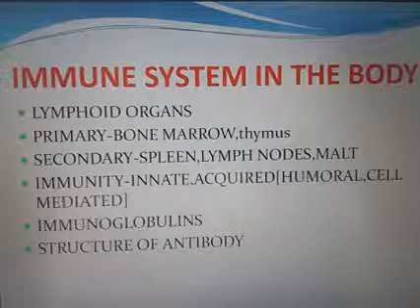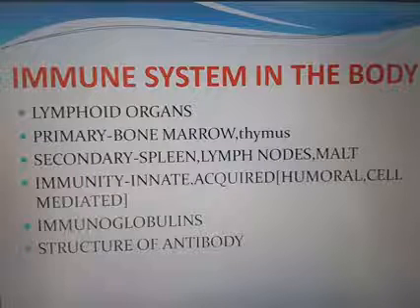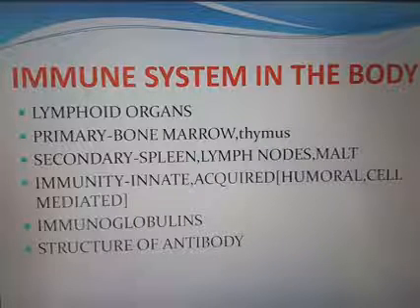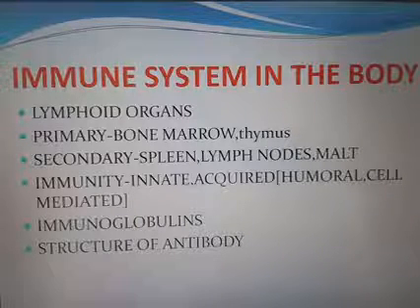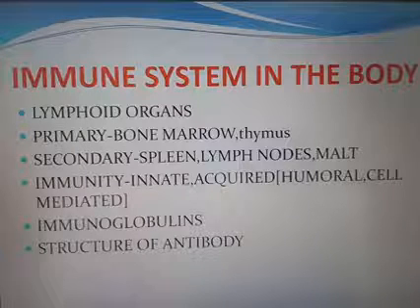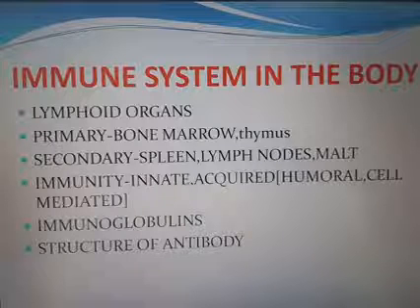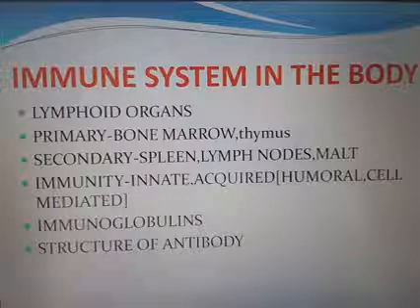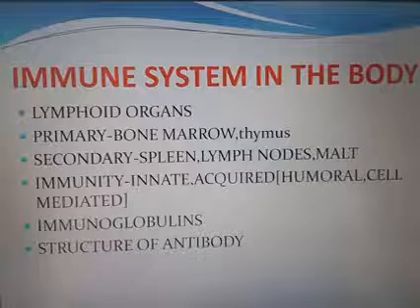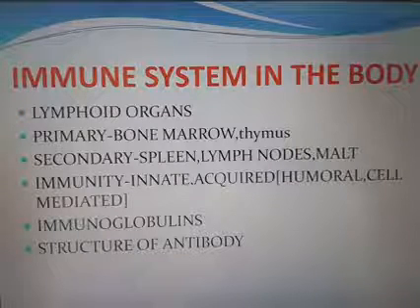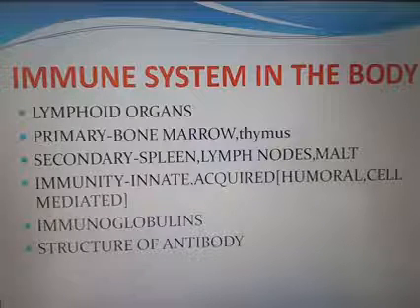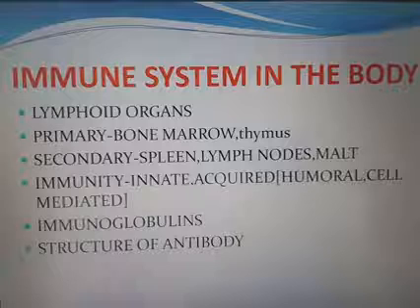In humoral immunity, the system consists of a group of diverse proteins called antibodies, which circulate in the lymph and the blood plasma. Antibodies are produced by the B lymphocytes in response to an antigen. They belong to the class of glycoproteins called immunoglobulins, and the immunoglobulins are mainly 5 types: IgA, IgM, IgE, IgG, IgD.